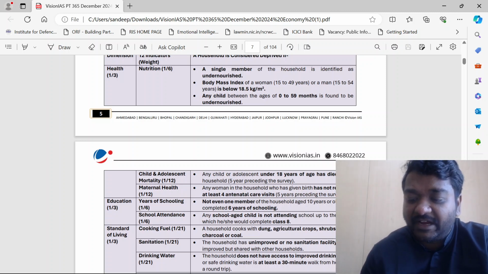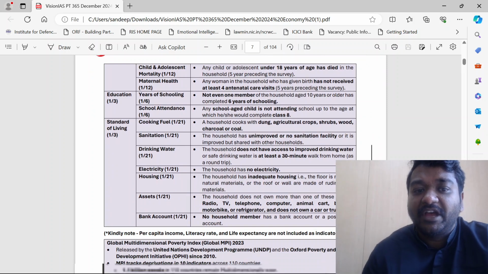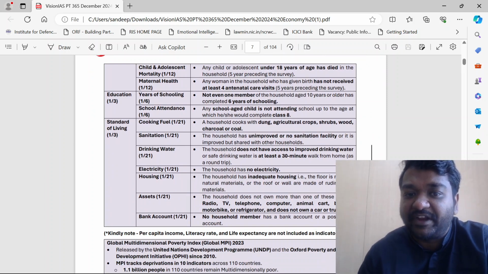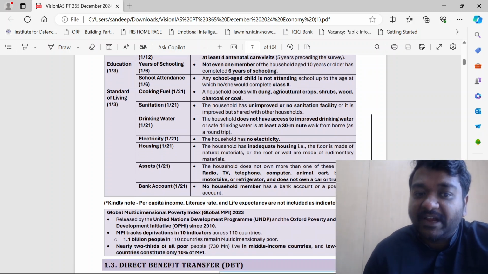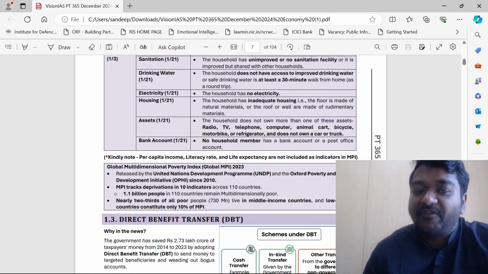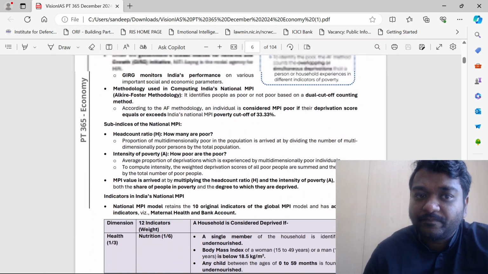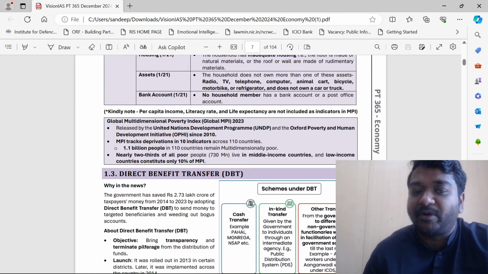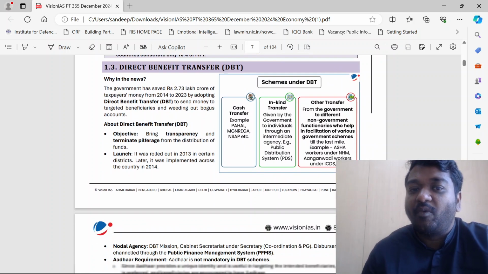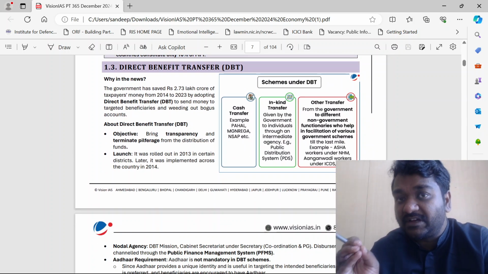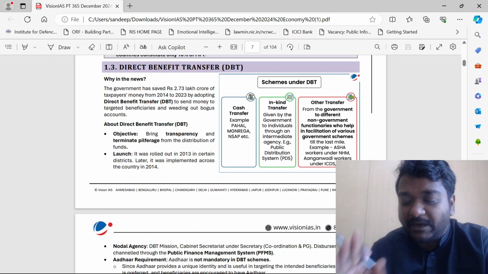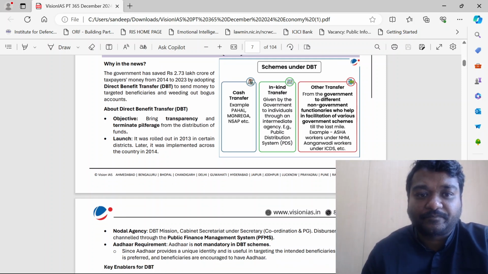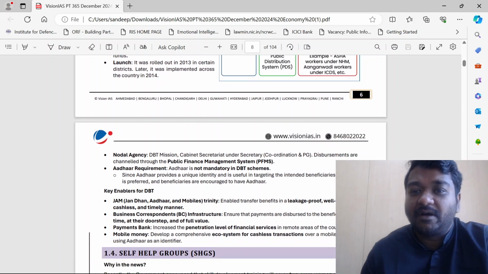Child and adolescent mortality, maternal health. Education, years of schooling and school attendance. This is very, very important. Cooking fuel, sanitation, drinking water, electricity, housing, assets, bank account. If all these are given, then only we are going to talk about what? Multi-dimensional poverty index. The 12 indicators are very, very important, guys. They can directly ask you what exactly are the indicators of the multi-dimensional poverty index.